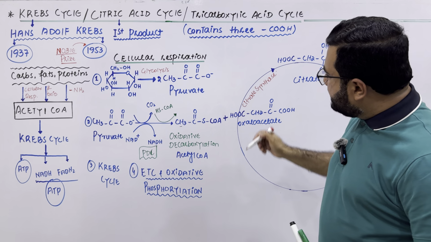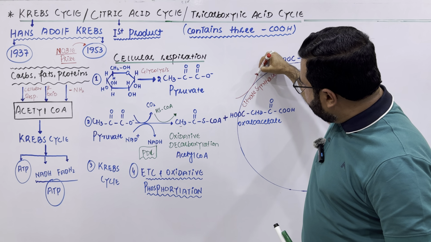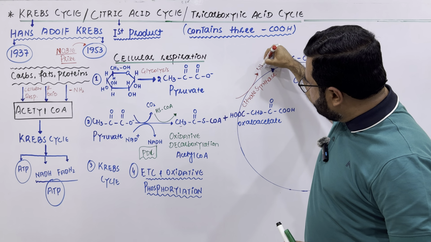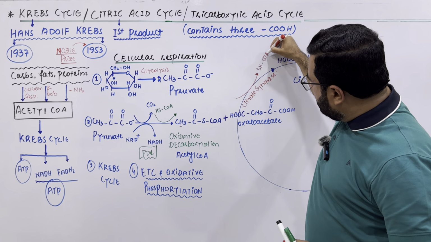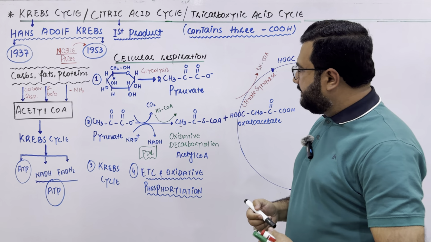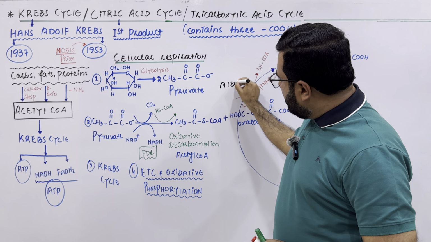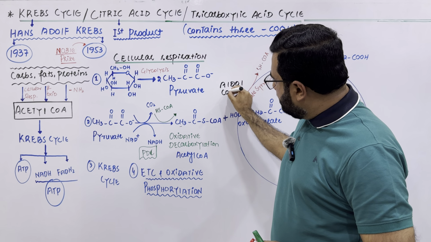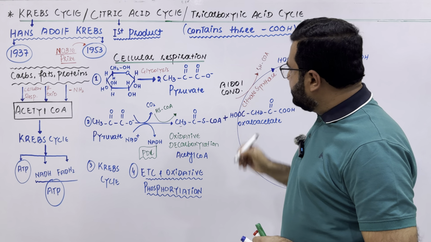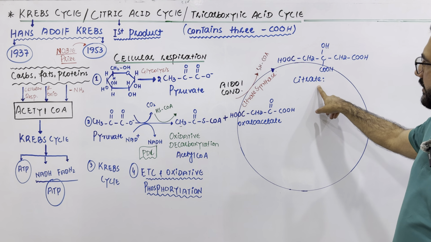In this step, the coenzyme A, SH, is removed. And what type of reaction is it? Keep in mind that it is an aldol condensation reaction.